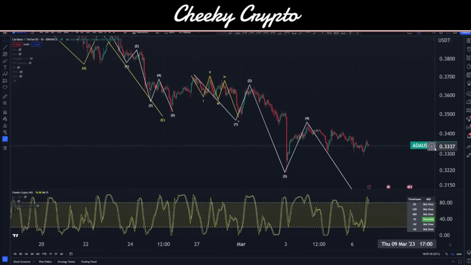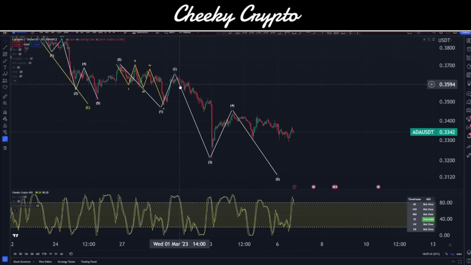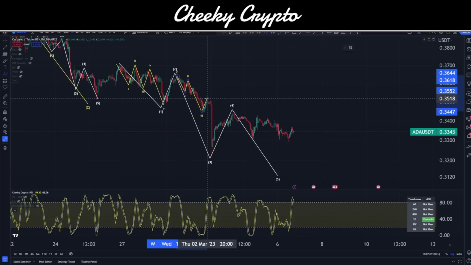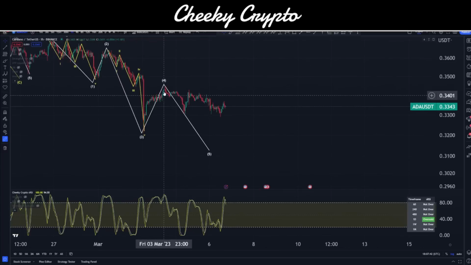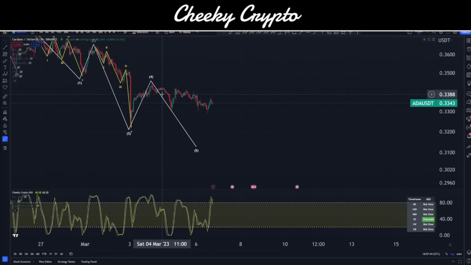Okay, so now if we have that as an expansion and we have this big overextension on the wave 5, we can see 1, 2, 3, 4, and 5 coming in here. I'll draw those in, 1, 2, 3, 4, and 5. We can see those in there. That fits. We then have the correction going up, and then we can see also down here an interesting start. It looks like we've done the wave 1, wave 2, wave 1 coming down here is also very interesting. We come up into the wave 2 at this point. We actually have quite a few nested movements inside here. Does look like we are just starting this 5th wave movement to the downside, or the 3rd wave of the 5th wave, essentially.